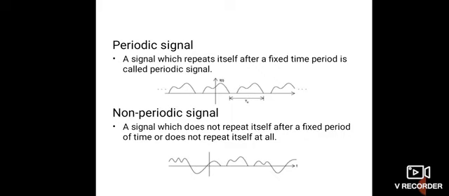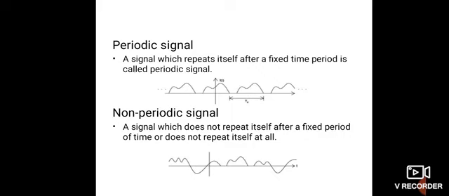That means x(t) repeats itself after T0 seconds, where T0 is called the period of signal x(t). In other words, signal x(t) repeats itself after a period of T0 seconds. Some examples of periodic signals are sine wave, cosine wave, square wave, etc. In the figure also, I am showing that the nature of the signal is repeated after T0 time.